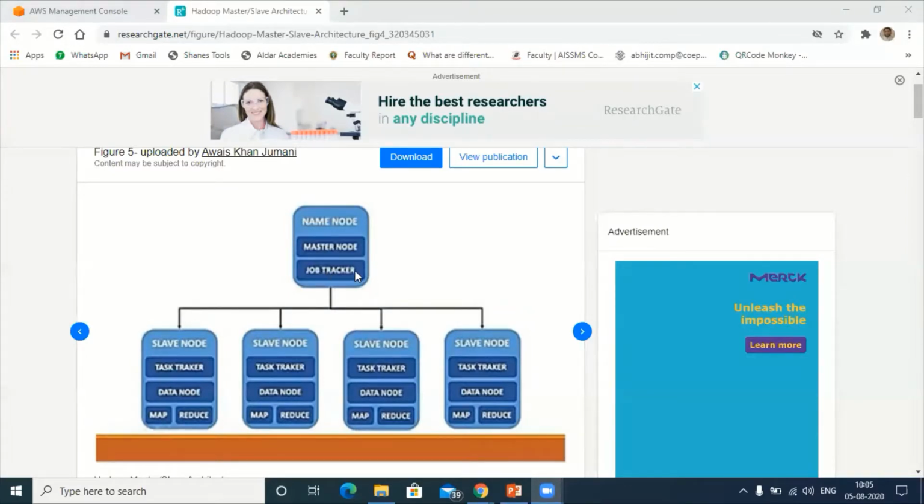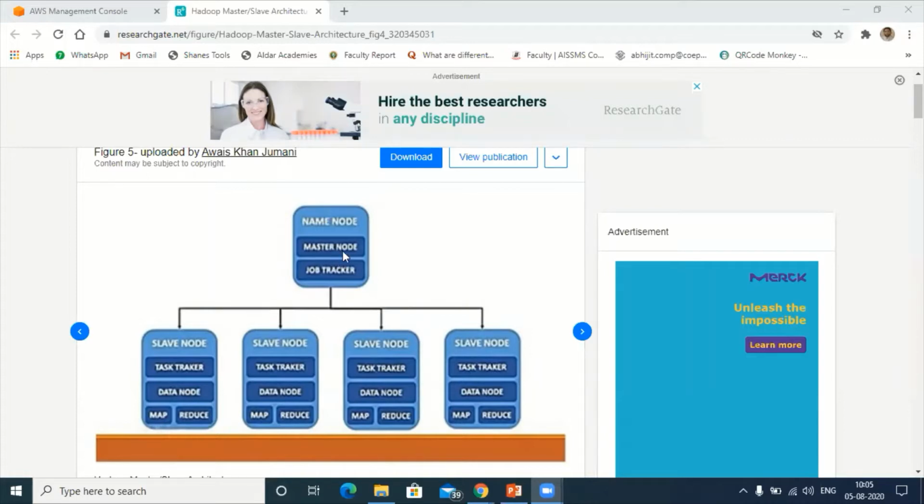He is like a traffic police. Based upon the condition, he will open the road and ask the drivers to move forward. In the same way, his job is just like a traffic police in the cluster.